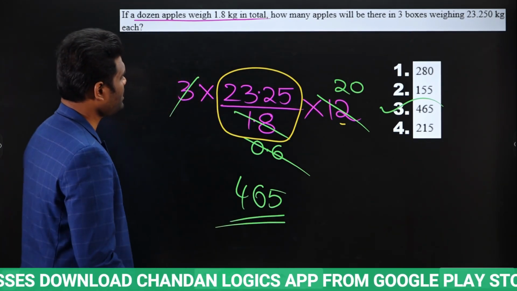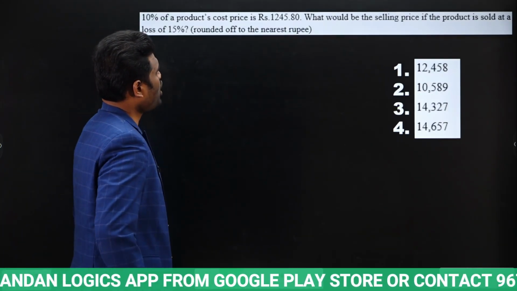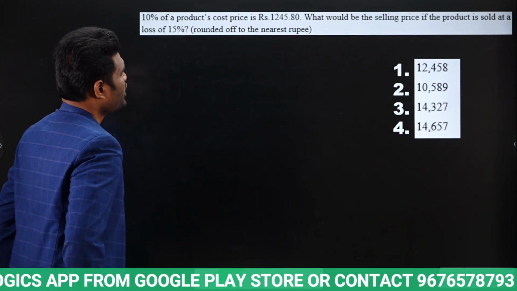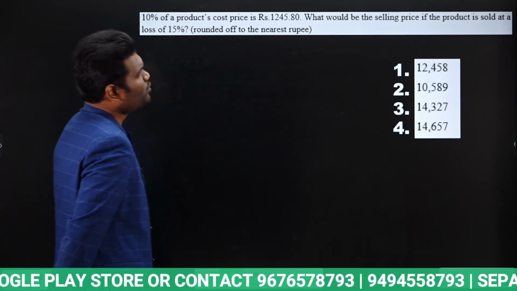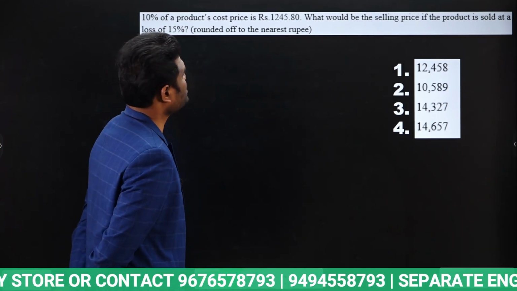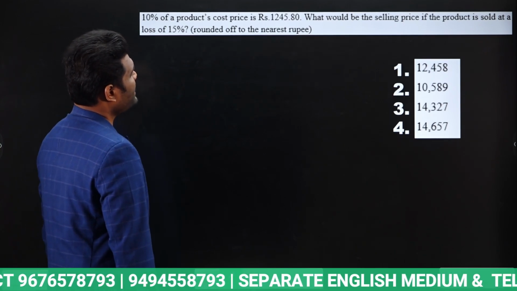Next, 10% of a product's cost price is rupees 1245.80. What would be the selling price if the product is sold at a loss of 15%, rounded off to the nearest rupee?